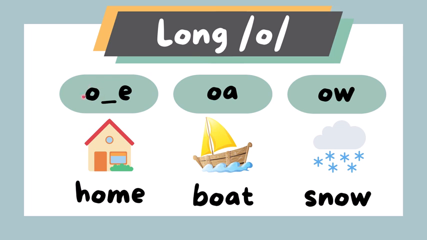When we have O and E in the same word, we have the sound O, home. When we have O and A together, we have the sound O, boat. Also, when we have O and W, we have the long sound O, snow.